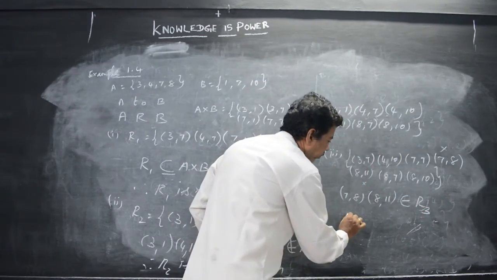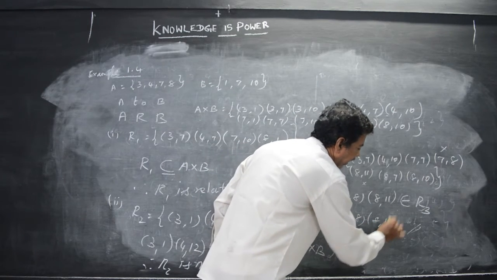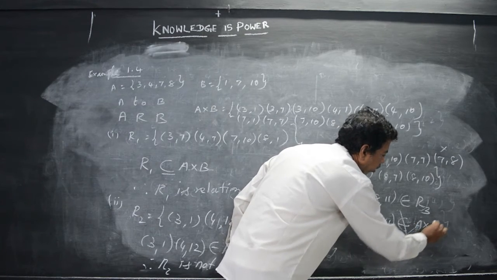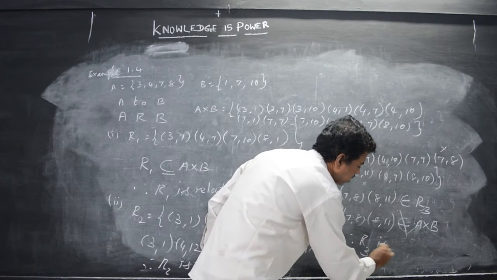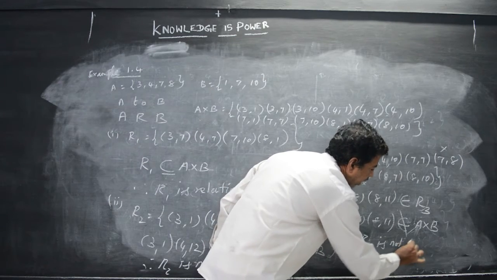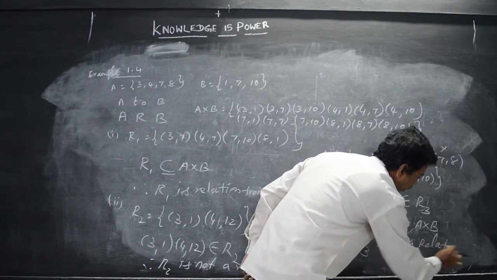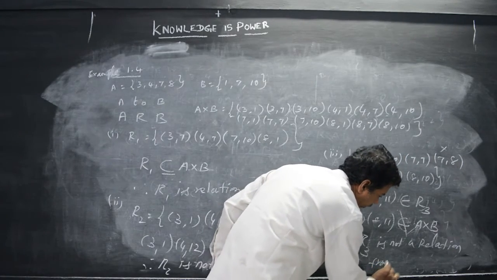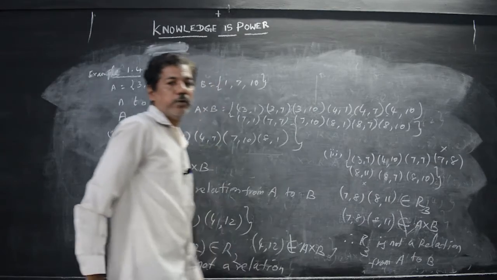But this (7, 8), (8, 11) does not belong to A cross B. Therefore, R3 is not a relation. Not a relation from A to B.